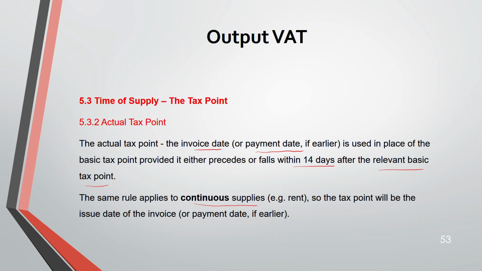See, there is one where you are supplying once, and there is another where you keep on supplying continuously. Continuous supply, for example, rent that you are paying every month. So for this, what would be the tax point? When are you taxing it? When will the VAT be charged on the rent? This will be your payment date if it's earlier, or the issue date of the invoice. So that is your actual tax point.